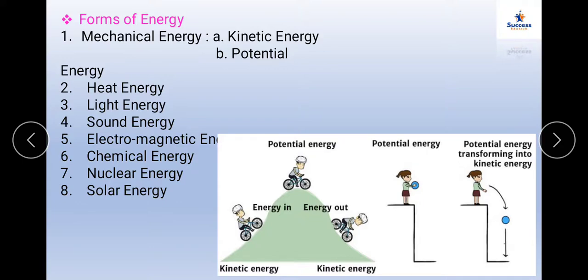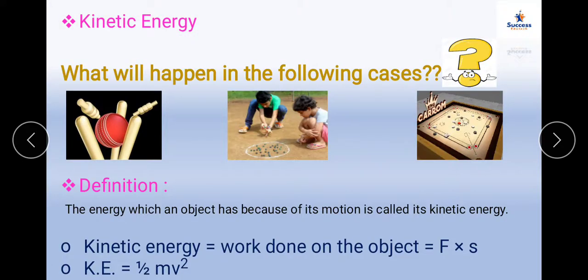Let us proceed further and check with the definitions. Kinetic energy: you have to just see the three figures. What will happen in the following cases? The first case is the fast cricket ball strikes the stump. The second is the striker hits a coin on the carom board. The third one is one marble strikes another in the game of marbles.